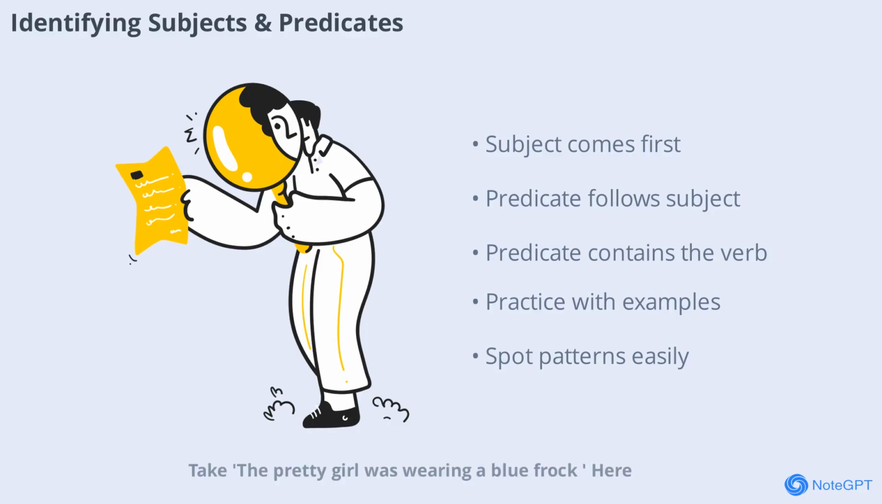Take, "The pretty girl was wearing a blue frock." Here, "the pretty girl" is the subject and "was wearing a blue frock" is the predicate. In "My younger brother serves in the army," "my younger brother" is the subject, while "serves in the army" is the predicate. Notice how the subject always comes first, followed by the predicate, which contains the verb and additional information. This pattern holds true in sentences like "The man and his wife were working in their garden," and "We will no longer tolerate this." By practicing with more examples, you'll become confident in spotting subjects and predicates in any sentence.